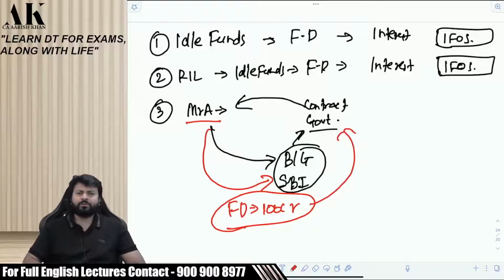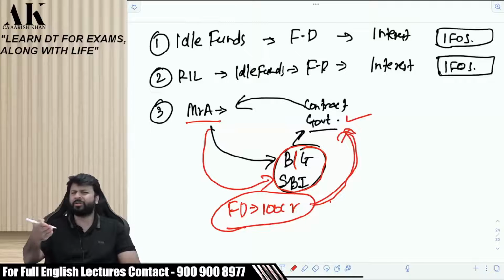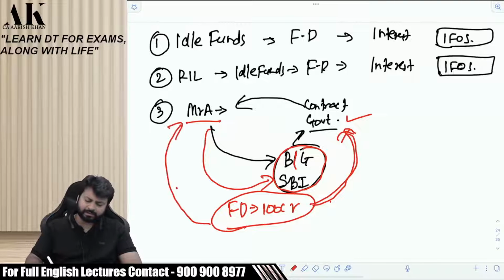Generally, if you take a contract from government or from any person, the other person will ask for the bank guarantee that you will complete the entire project on time. Because in case you do not complete the project on time, the government will say we will be under loss. Therefore, the SSE goes to SBI, makes an FD of 100 crore and gives a bank guarantee in the name of Government of India so that we can get a contract. This is just to gain the confidence of the other person, nothing else. So now the SSE is earning some interest out of this FD.